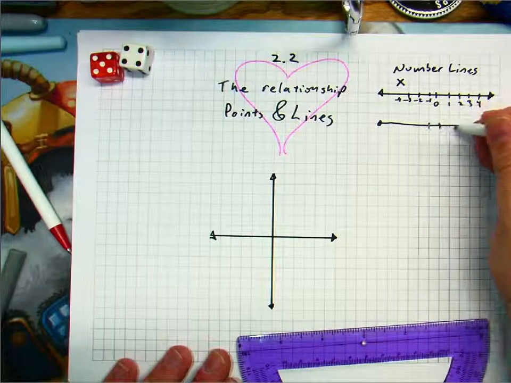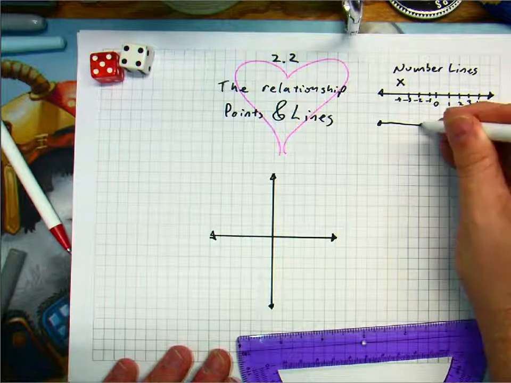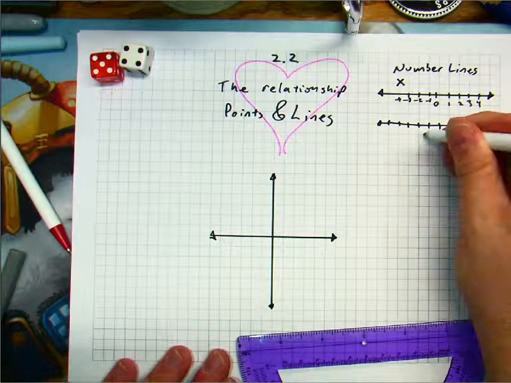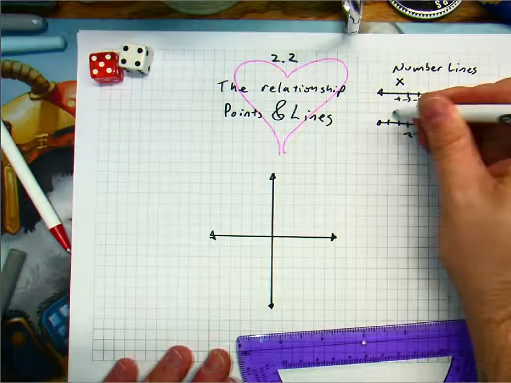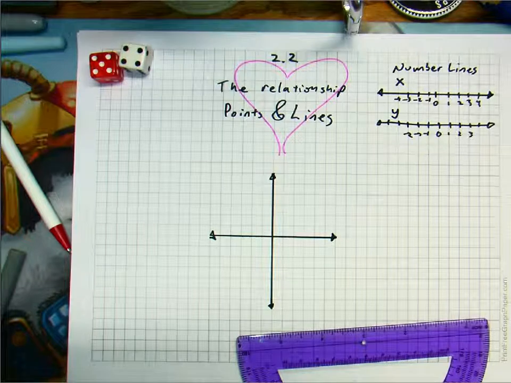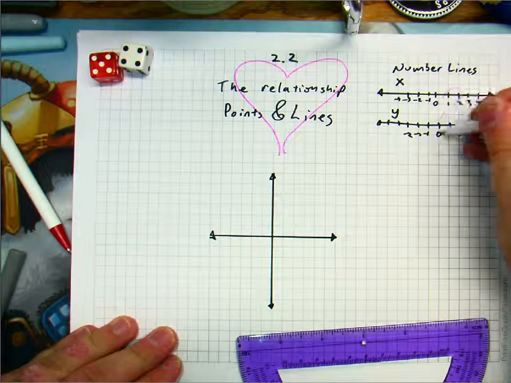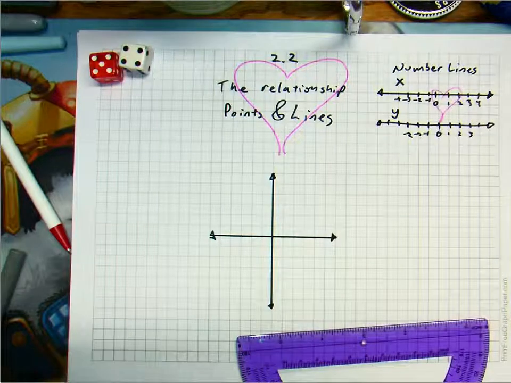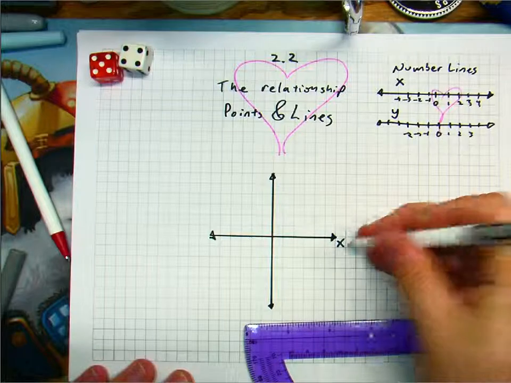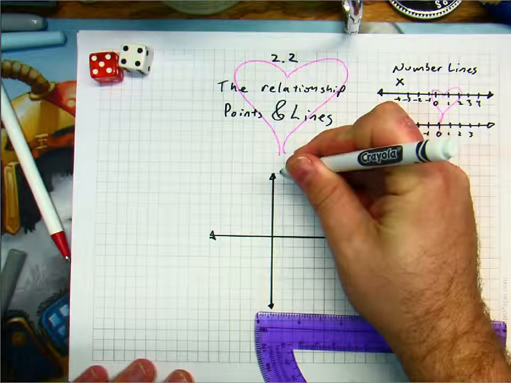Exactly the same, right? Looks exactly the same. 0, 1, 2, 3, -1, -2, -3. And this number line's name is Y. X and Y are these two number lines doing their own thing. And one day, they fell in love, and they had a baby. Hey, you know what? Math is love, math is life.